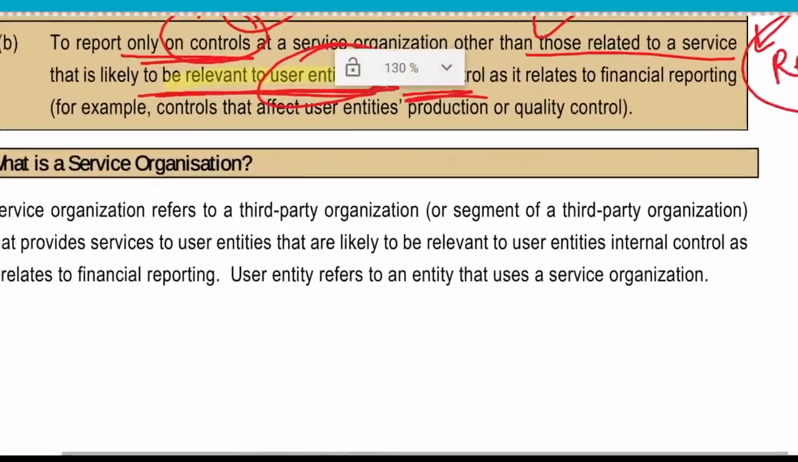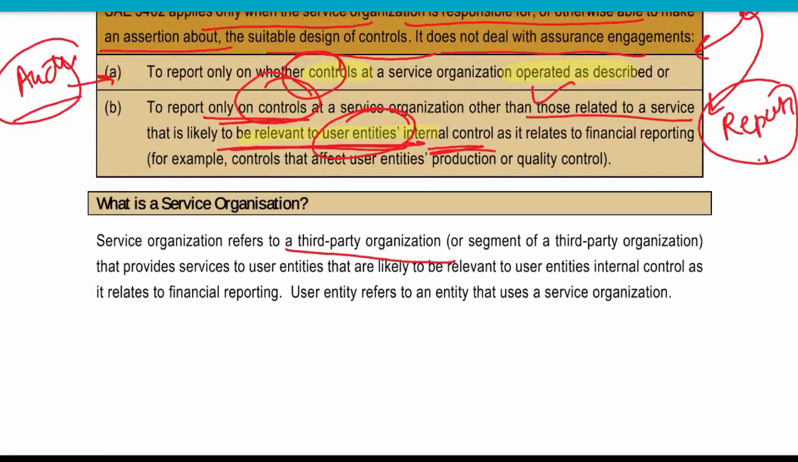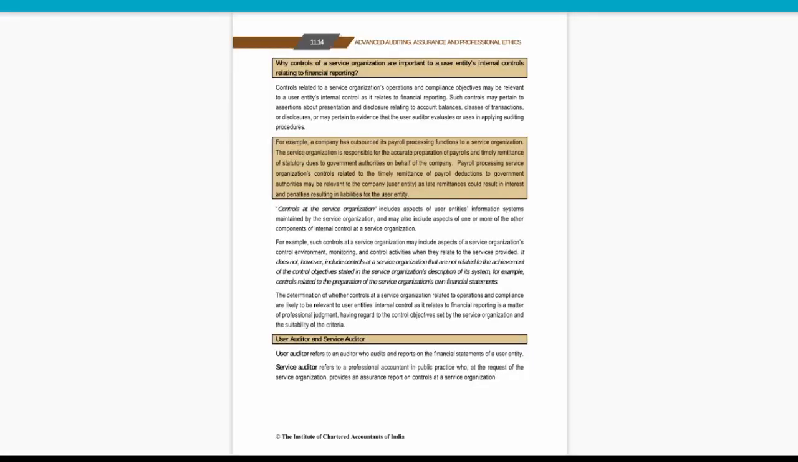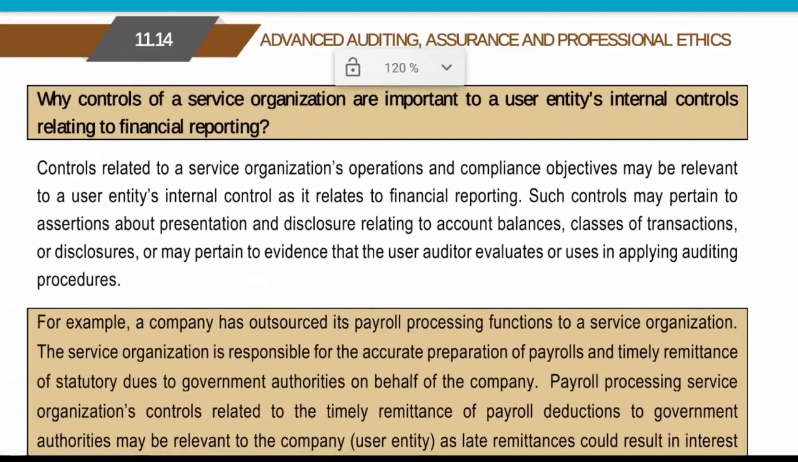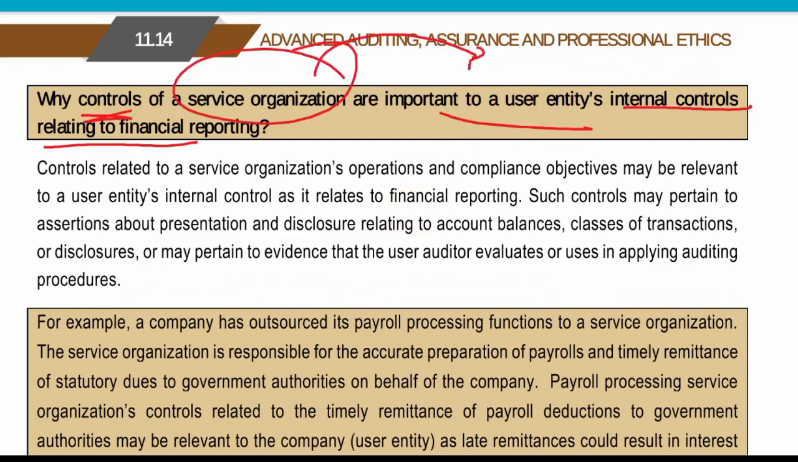What is a service organization? We already know: the third party organization that provides any services to the user entity. Why are controls of the service organization important to user entity internal control related to financial reporting? Now you tell me why these controls are necessary for the user entity. Why is some third party control necessary for the user entity?